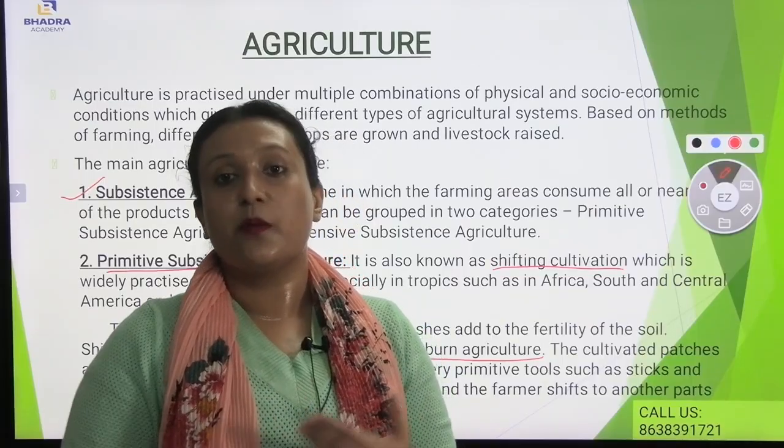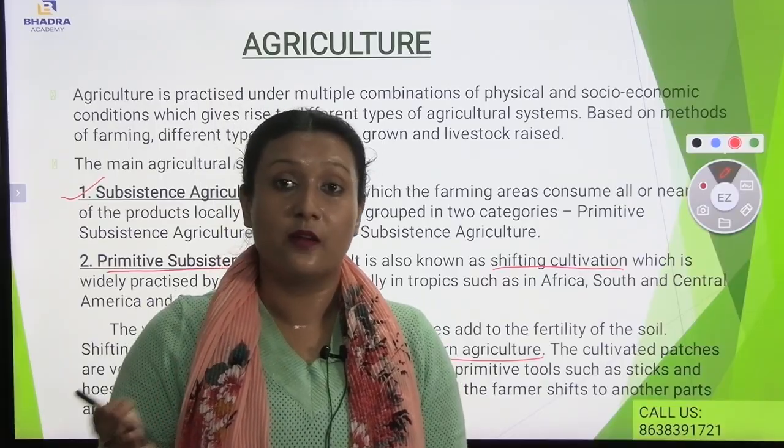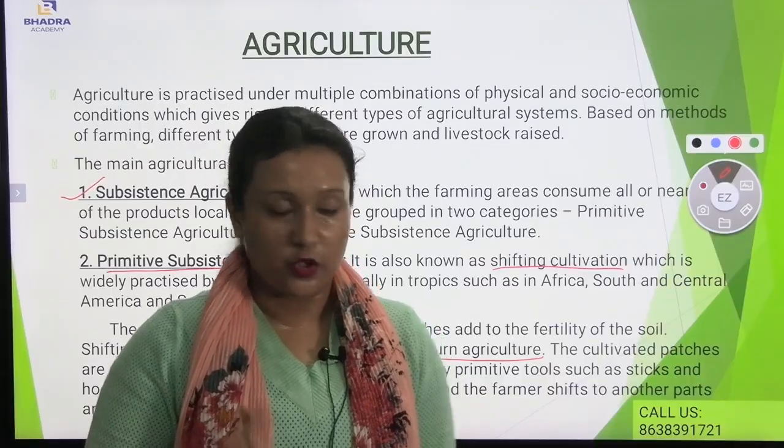So this process repeats from one land to another. This is known as slash and burn agriculture, also known as shifting cultivation.